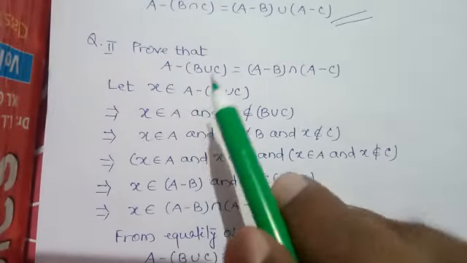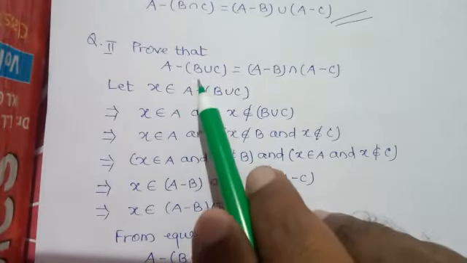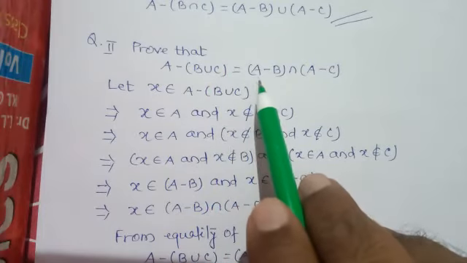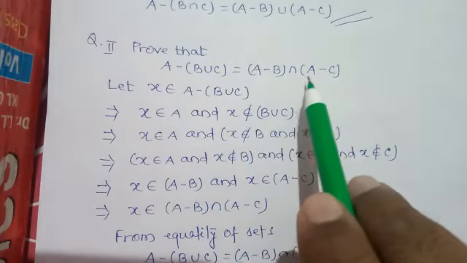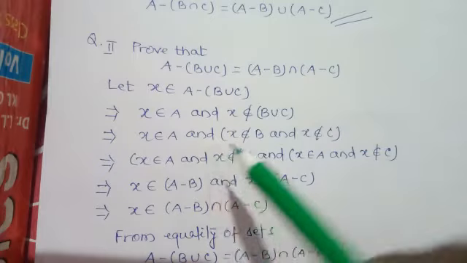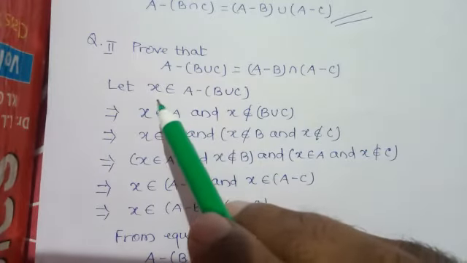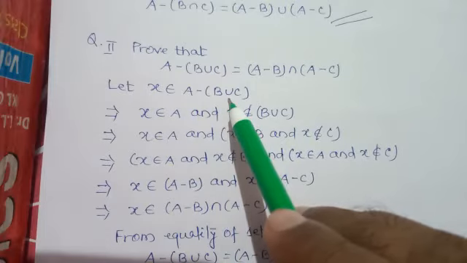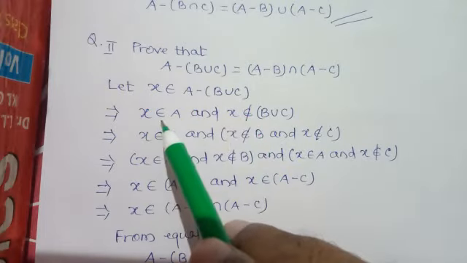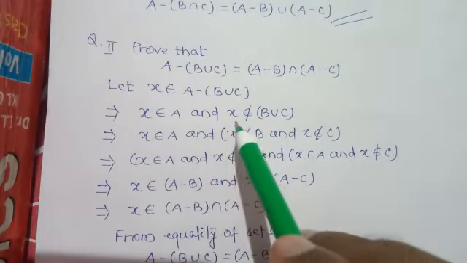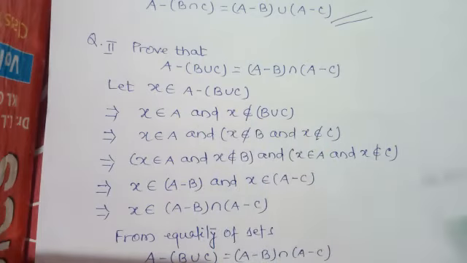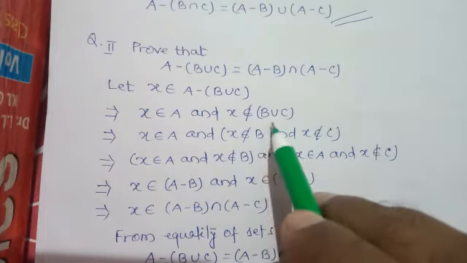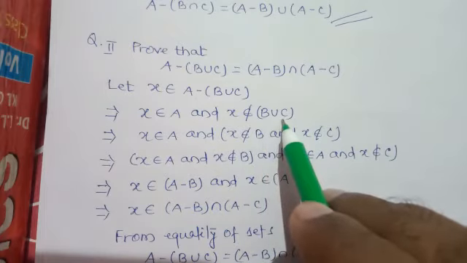See the question. Prove that A minus (B union C) is equal to (A minus B) intersection (A minus C). Again apply the same method. X belongs to A minus (B union C). So X belongs to A and X does not belong to B union C. Apply the meaning of B union C.